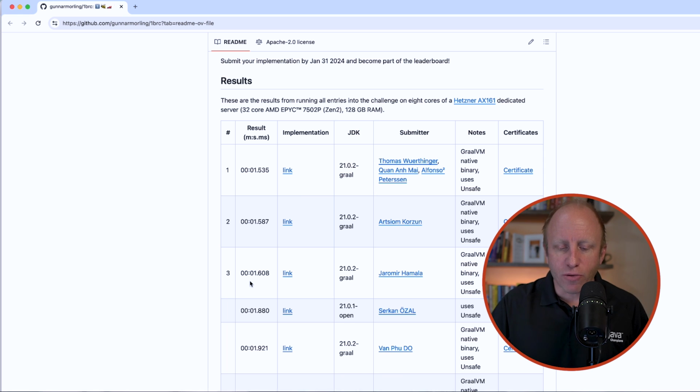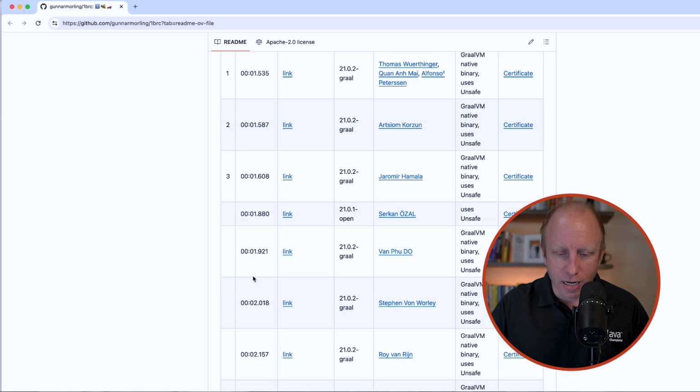Now, that's impressive, but I also want to look at right past those first three, there is an OpenJDK one. So this is not using GraalVM. And again, you can look at the examples of these and see how they did it. But this one is doing it in 1.8 seconds. So just Java, not being compiled down to a native executable, is able to read a billion rows of data in 1.8 seconds. So yes, I understand this is a special challenge and people pulled out all the stops to make this happen.